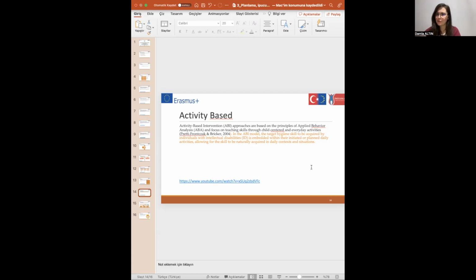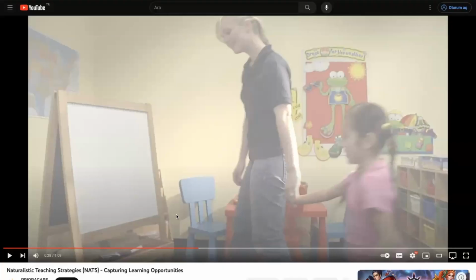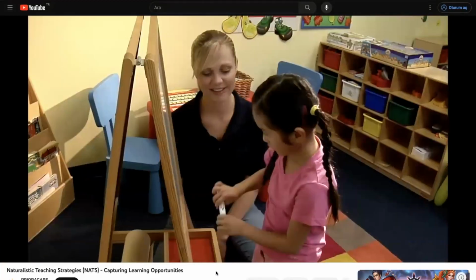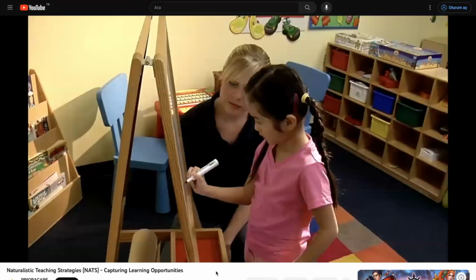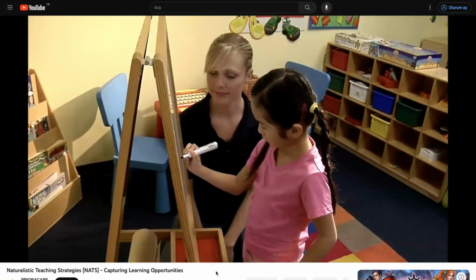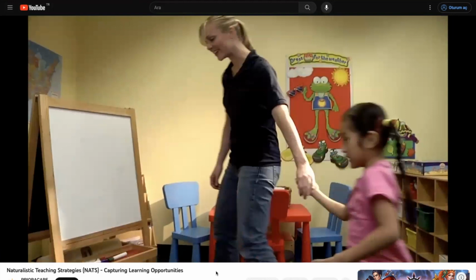So let's see an example here. This example is not about hygiene skill, as I mentioned before, but please try to understand the idea behind the activity-based strategy, and then you can adapt your knowledge for hygiene skills. In this example, the technician misses the chance for a learning opportunity when the client approaches the whiteboard and markers. Let's watch again as the technician captures this learning opportunity to teach the client her colors.